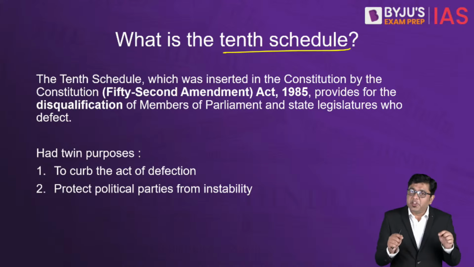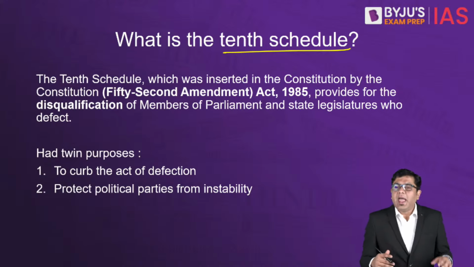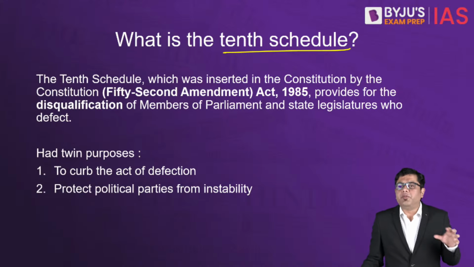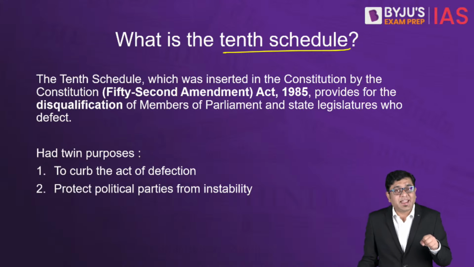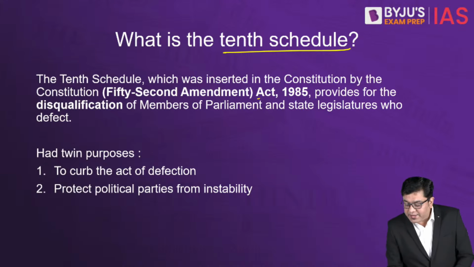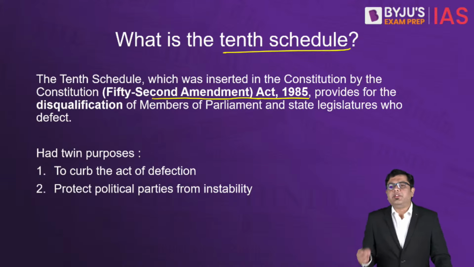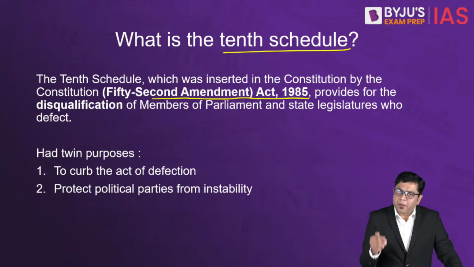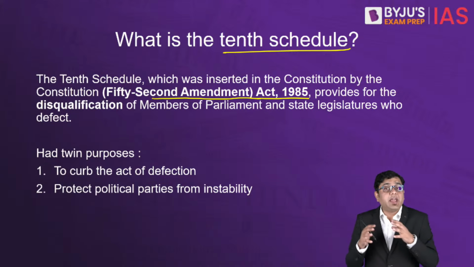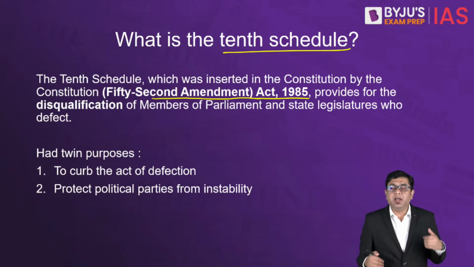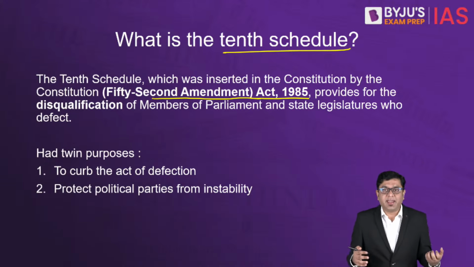This is present in the 10th Schedule, and it was provided there as a result of the 52nd Amendment Act, 1985. Okay? That 52nd Amendment Act provided for the disqualification of candidates both from the Parliament as well as from the state legislature in case they are switching sides.